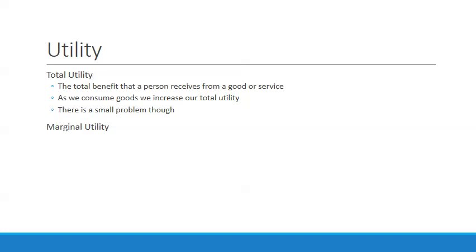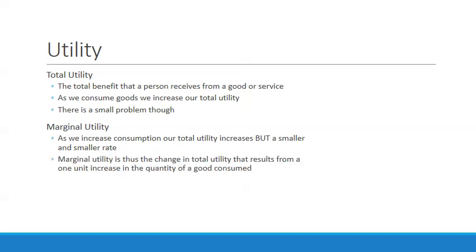However, marginal utility tells us that as we increase consumption, our total utility is going to increase, but at a smaller and smaller rate. So marginal utility is thus the change in total utility that results from a 1 unit increase in the quantity of a good consumed. So let's break that down a little bit closer. It's the change in total utility that results from a 1 unit increase in the quantity of a good consumed. What it tells us is this: even though total utility is going to increase as we consume, it does so at a smaller and smaller rate. So maybe it goes from 5 to 4 to 3 to 2 to 1.